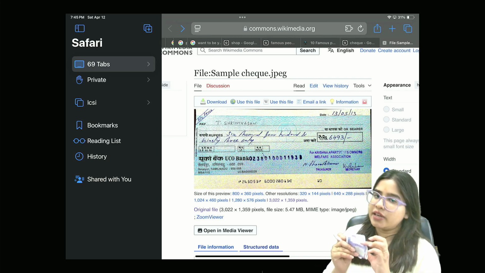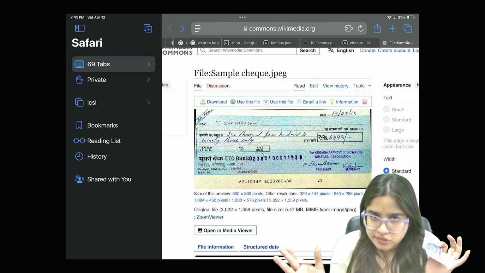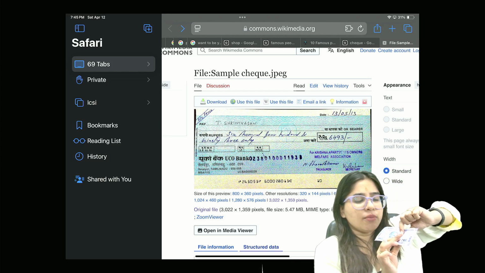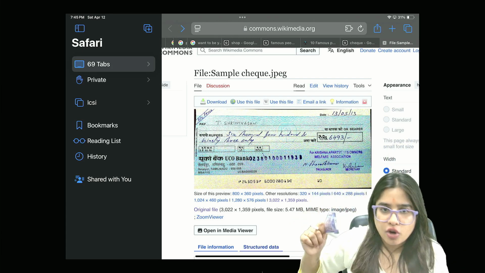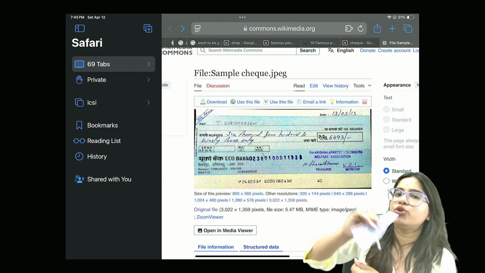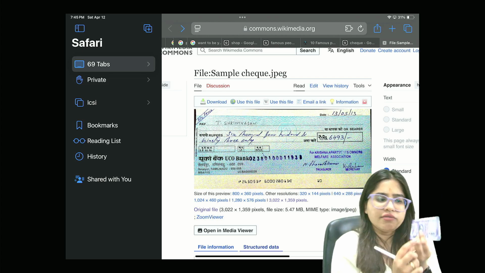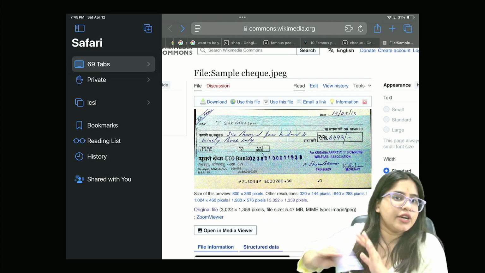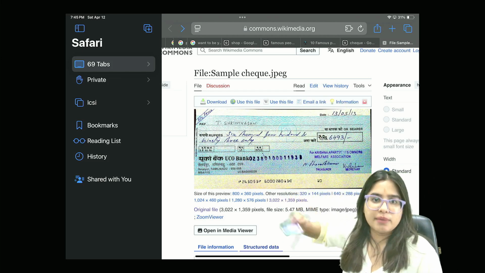However, when we talk about a bearer instrument, there is no need to write the name of the person, simply you can write pay to bearer. So for example, here the governor has written, I promise to pay to bearer. Bearer means the person who's holding this note. So that's a bearer document where no one's name is mentioned. It is payable to anyone who's holding it. Secondly, in order to transfer it, we don't need to do endorsement again. We don't need to sign again. Only the governor, while making it, made the signature, that's fine. Now to further transfer it, I don't need to sign. I can simply transfer it by mere delivery to another person.